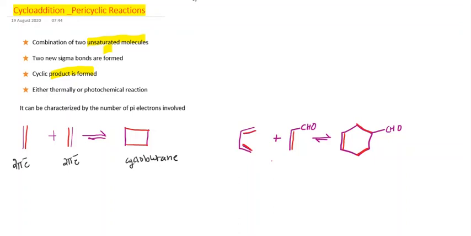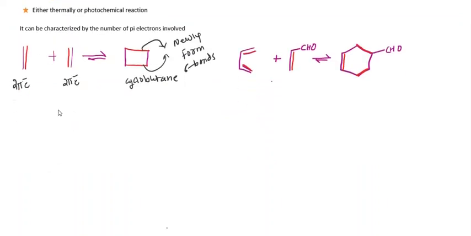Now in this molecule, look at the position of the red bonds. These are newly formed sigma bonds. So these two bonds are newly formed. When we add an unsaturated molecule to another unsaturated molecule, it always forms a cyclic system in a cycloaddition reaction.